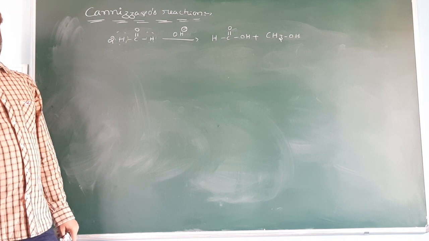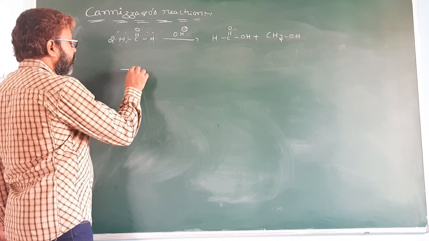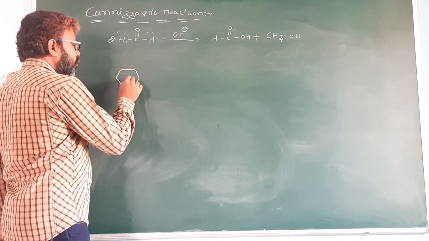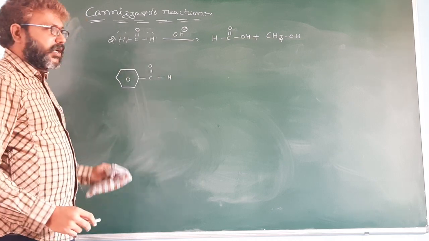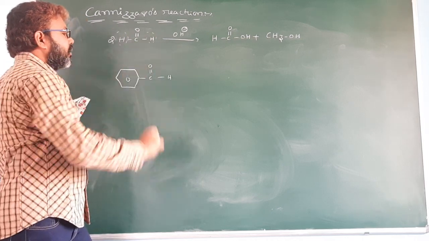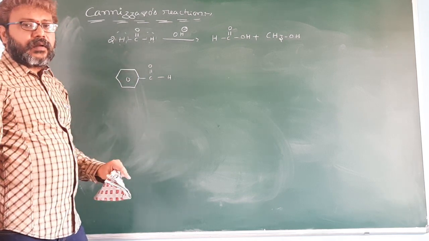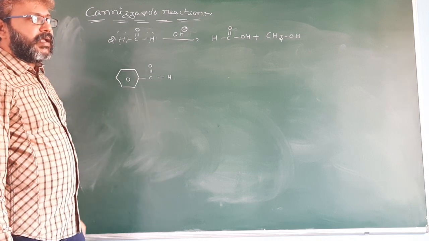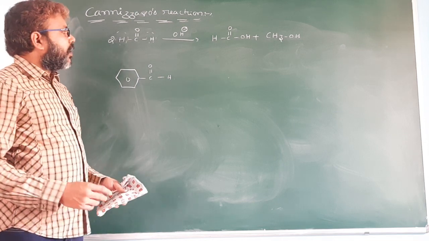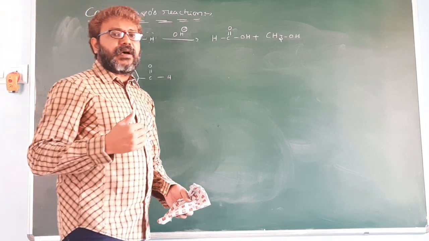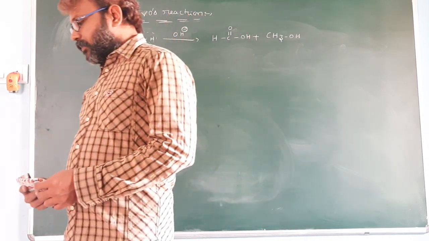It contains two hydrogens, whereas in the remaining aldehydes, for example benzaldehyde, there is only one hydrogen. So that's why formaldehyde is a better hydride donor compared to the remaining aldehydes. That's why formaldehyde is always the hydride donor, meaning it is always converted to formic acid.